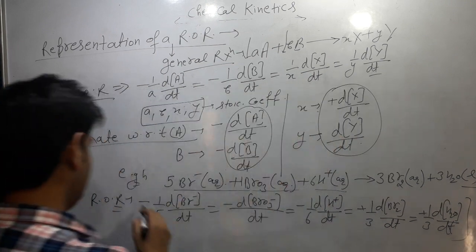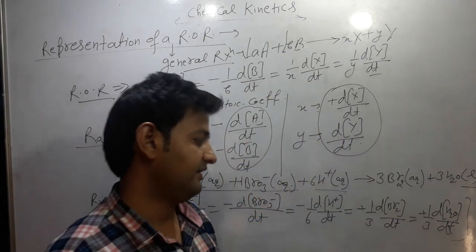So we can write the rate of reaction according to this reaction.